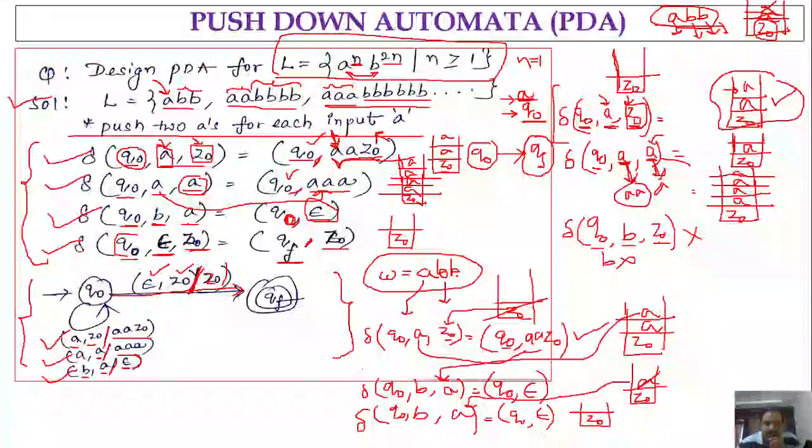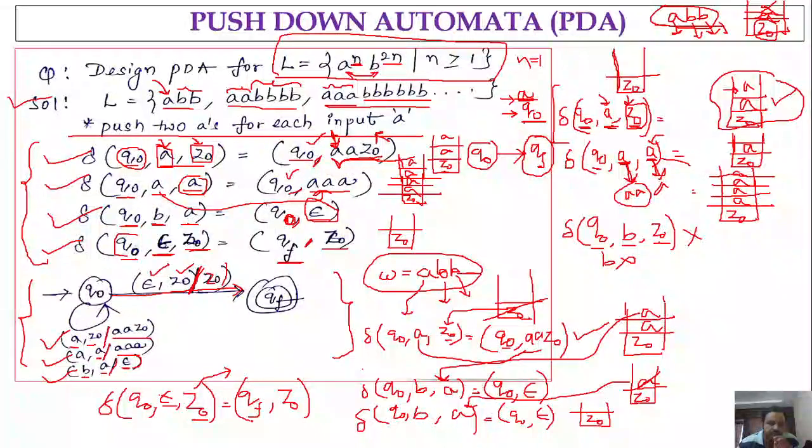Last step. Do you have anything to process after the second B? Nothing. So we write delta of Q naught comma nothing to process, that is epsilon, comma the stack content, which is Z naught, right? If we have nothing to process, that is epsilon, and the top of the stack we consider is Z naught, then we have to go to the final state. And what do we have to push? We have to push Z naught onto the stack. Why? Because the stack must always consist of Z naught, right? So this is how we can process the given string.